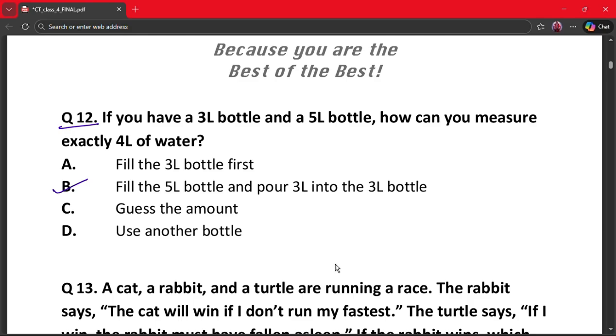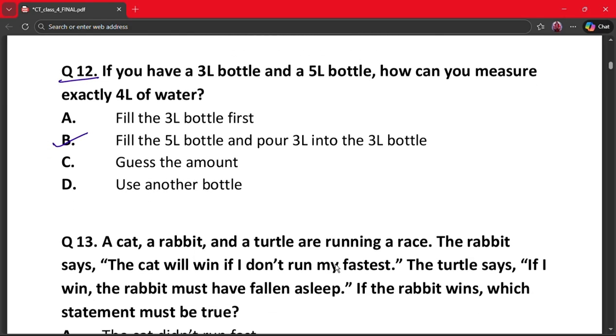Fill the 5-liter bottle and pour 3 liters into the 3-liter bottle. Remaining water is 2 liters in the 5-liter bottle. Then you can pour that 2 liters into a different vessel and then pour the 3 liters that was in the bottle again into the 5-liter bottle. So you will get your 4 liters exactly.